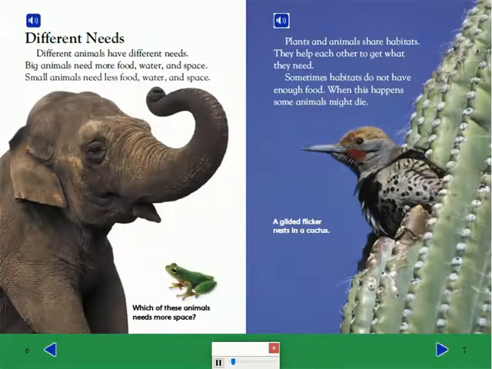Plants and animals share habitats. They help each other to get what they need. Sometimes habitats do not have enough food. When this happens, some animals might die.